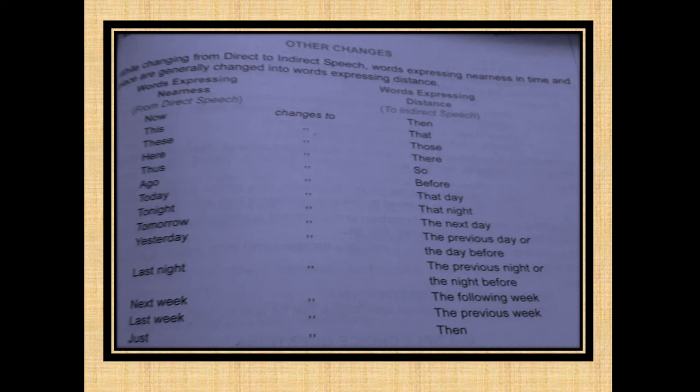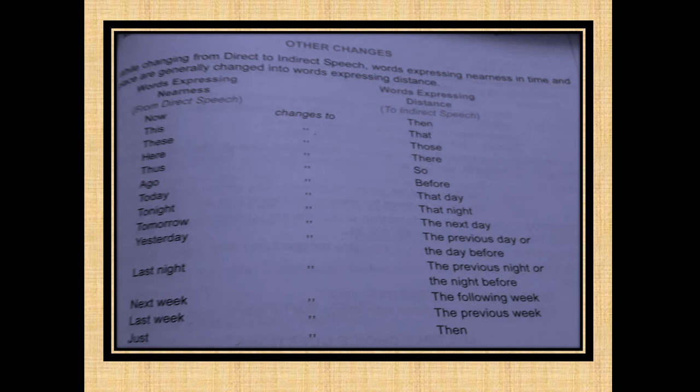That is, the words which show nearness change to words of distance. Now you can see the table here. Words expressing nearness from direct speech are given on the left side, and words expressing distance in indirect speech are given on the right hand side column.